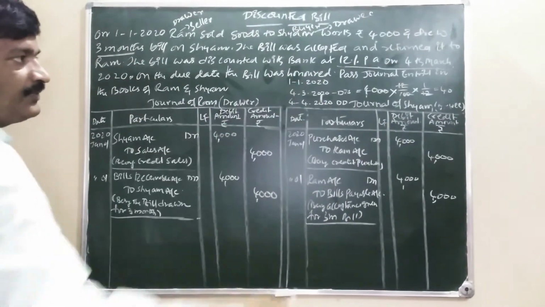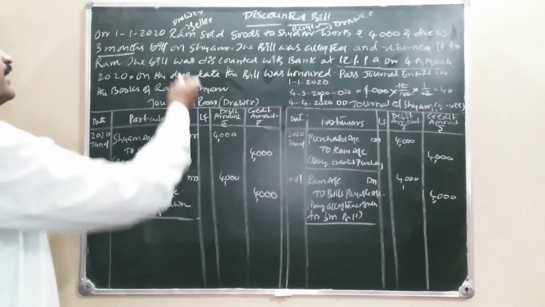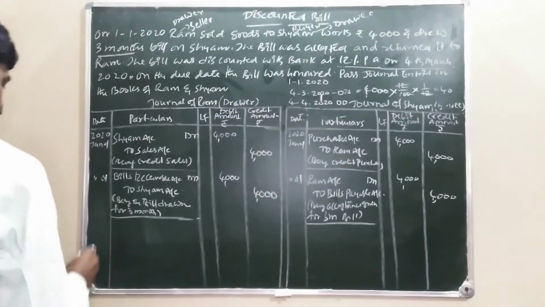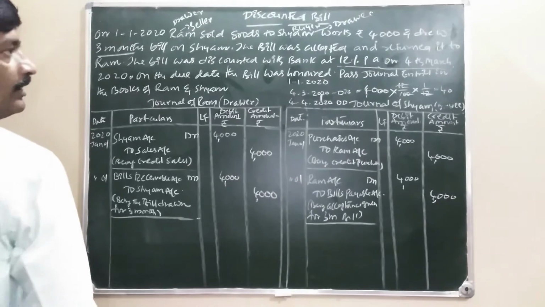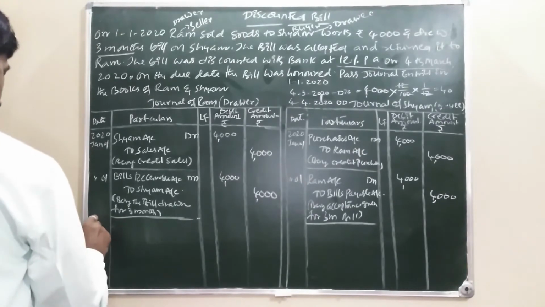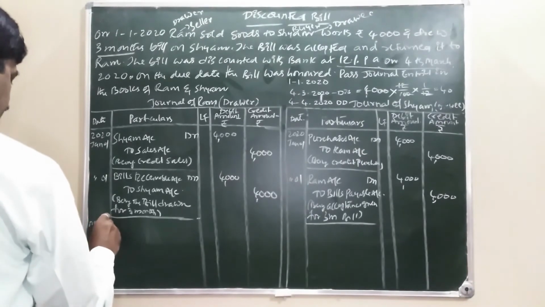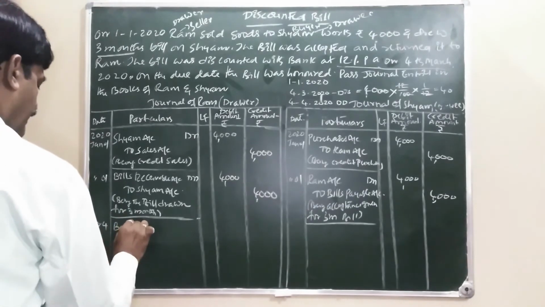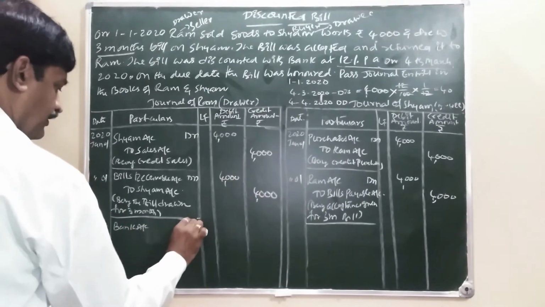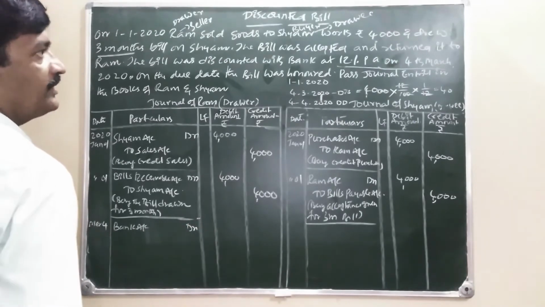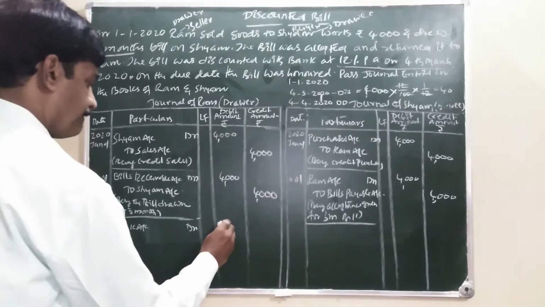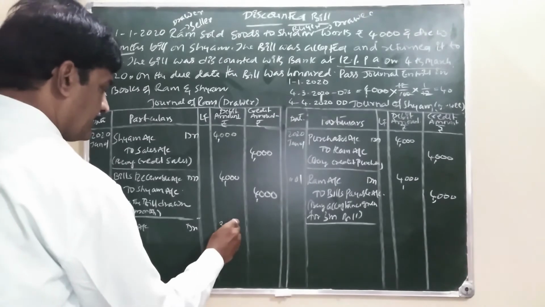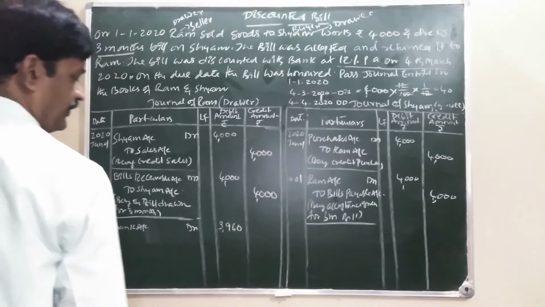Out of 4,000, 40 rupees is not received from the banker. March 4th. Bank account debit. How much are we receiving from bank? 3,960 rupees.